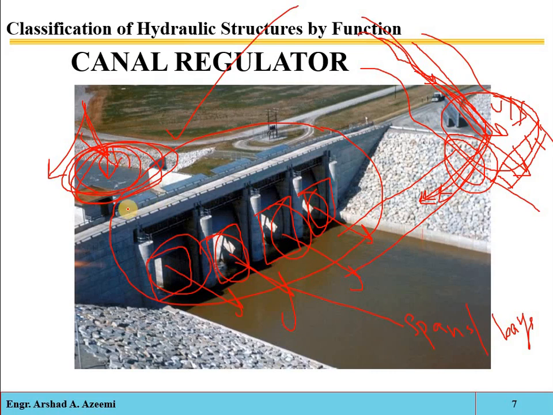Okay, here you can also install different gates. For example, if in one season less discharge is required, then you can control the flow. If in one season the demand is more, you can open the gates, and if in one season the water requirement is less, you can close the gates up to some limit. So the proper and right amount of water will enter the canal. So these structures are called canal regulators.